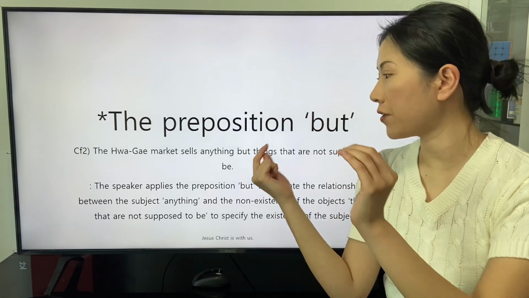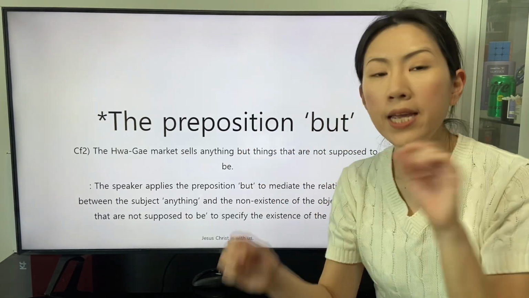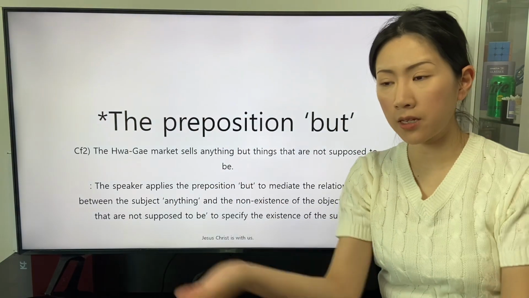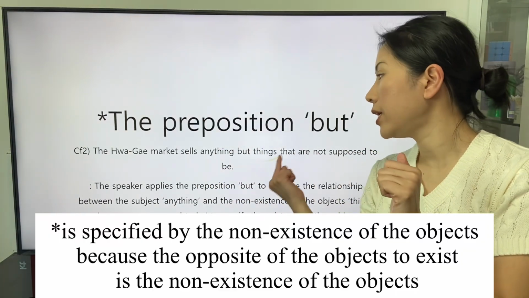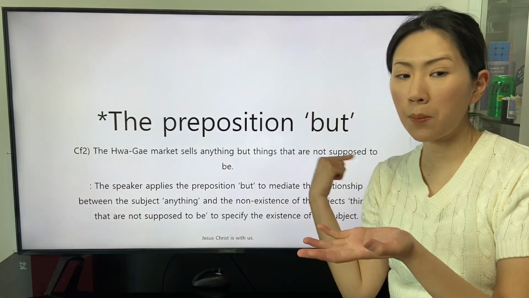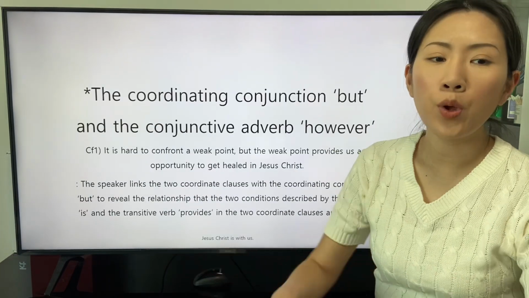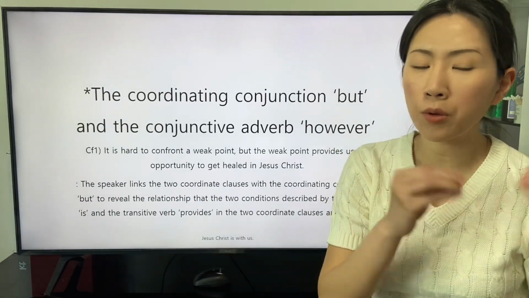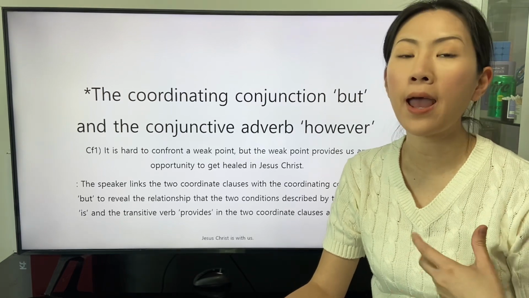The definition of the preposition but specifies the existence of the subject, the object, things that are not supposed to be. From now on, we will study about the coordinating conjunction but and the conjunctive adverb however.